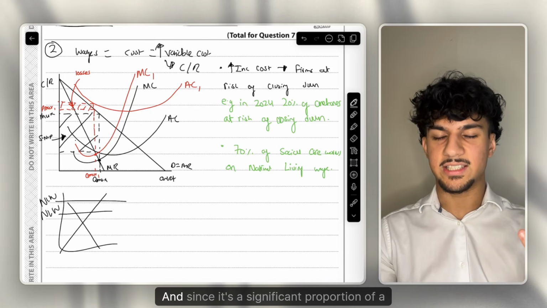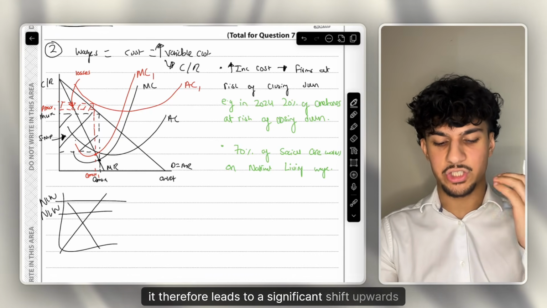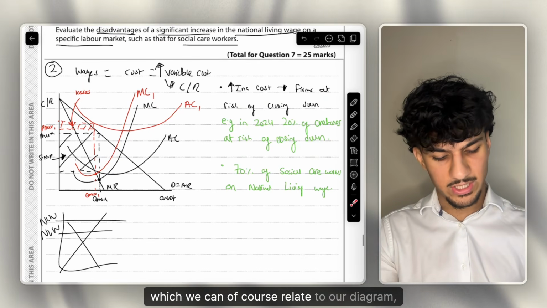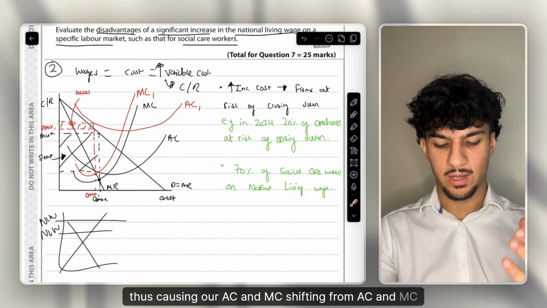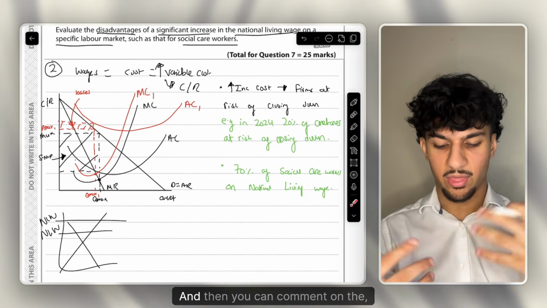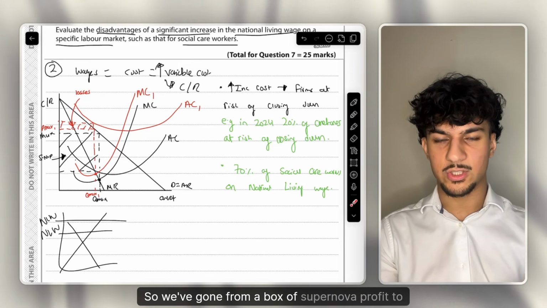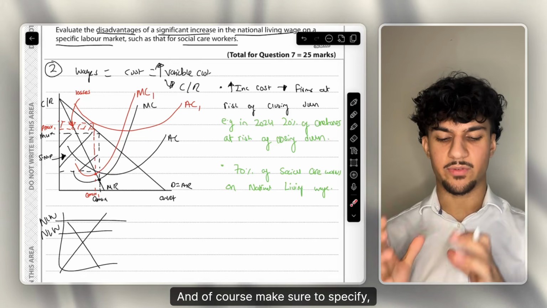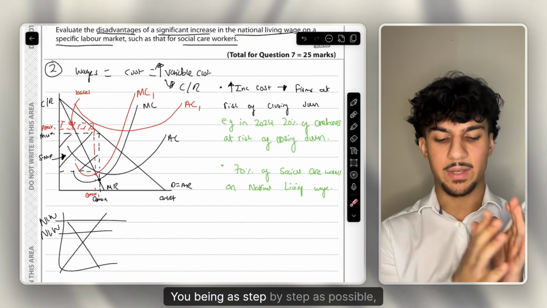leads to, and since it's a significant proportion of a firm's costs, a significant shift upwards of your MC and your AC, which we can of course relate to our diagram, thus causing our AC and MC to shift from AC and MC to AC and MC1, and then you can comment on the changes in the firm. So we've gone from a box of supernormal profit to now a box of effective losses. And of course, make sure to specify, remember, in your trade analysis, you assume your examiner has no content knowledge, so you're being as step by step as possible.